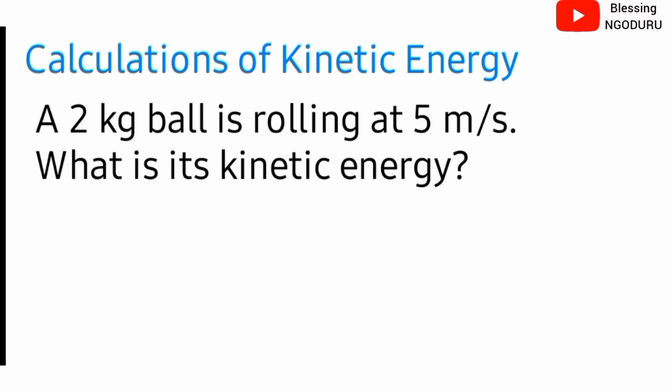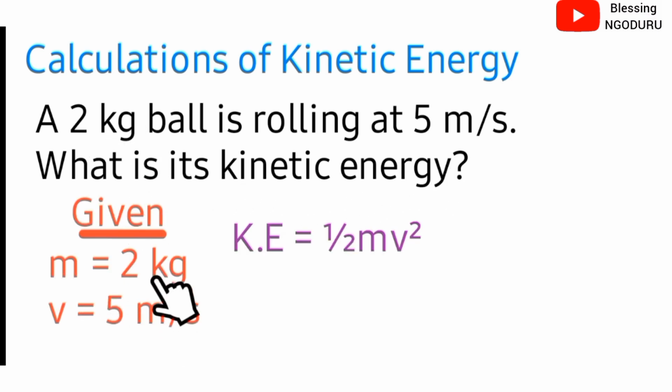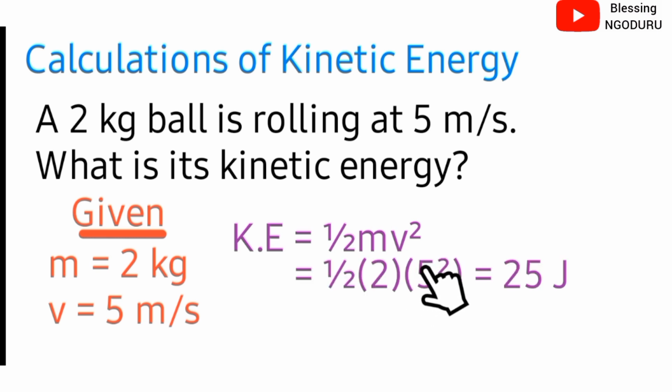Now let's look at the second challenge. A 2 kg ball is rolling at 5 meters per second. What is its kinetic energy? The given mass is 2 kg, while the velocity, or speed, is 5 meters per second. This is the formula for calculating kinetic energy. 1/2 times the mass 2 times the square of the velocity. So 1/2 times 2 times the square of 5 gives 25. So the kinetic energy of the ball is 25 joules.